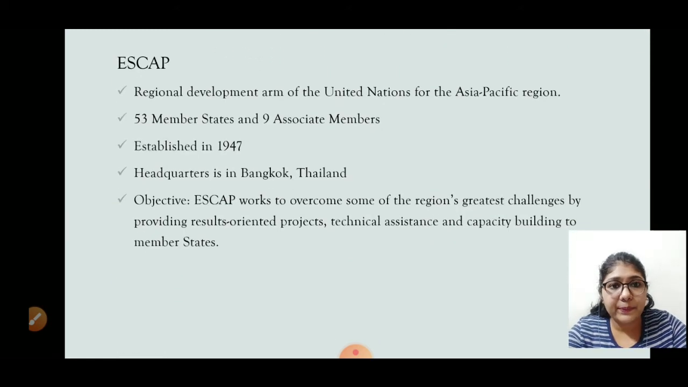Now, what is ESCAP? It is the regional development arm of the United Nations for the Asia Pacific region. It has 59 member states plus 9 associate members. Its headquarters is in Bangkok, that is Thailand, right? And it is the objective: ESCAP works to overcome some of the region's greatest challenges, right? It provides result-oriented projects and technical assistance to the member states.